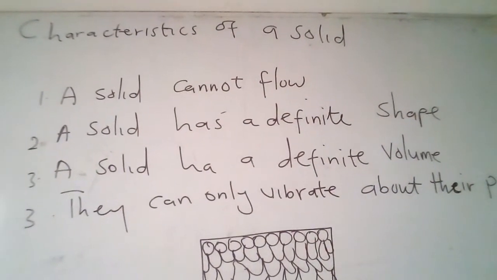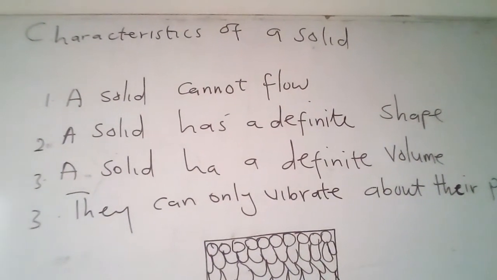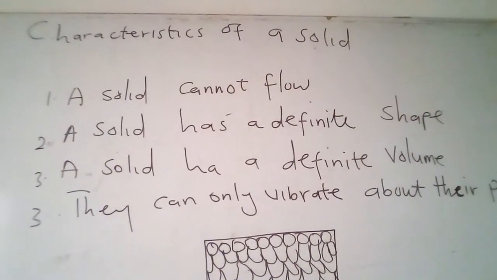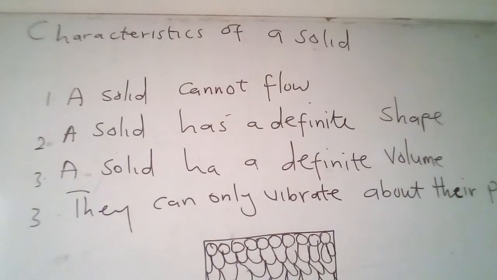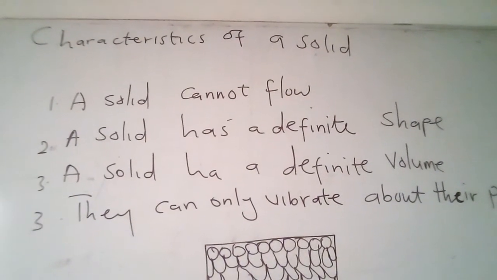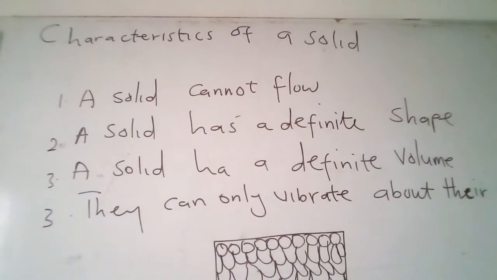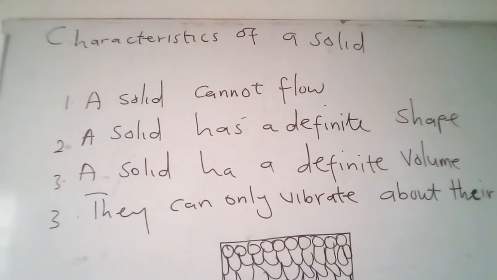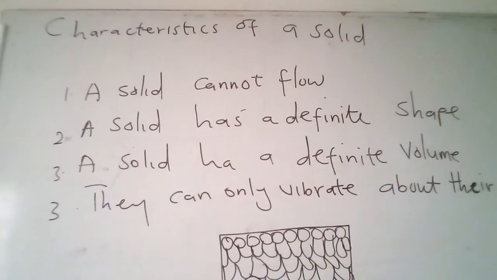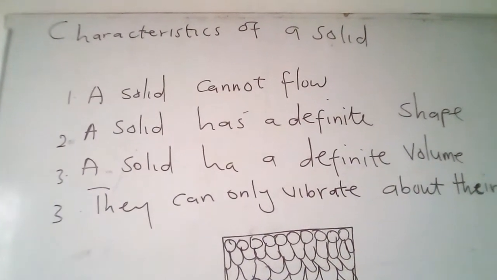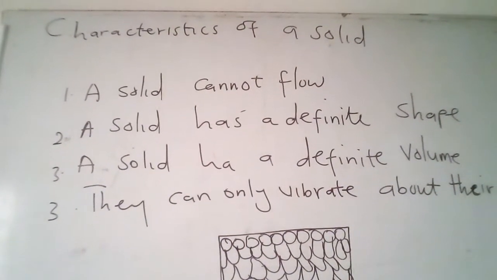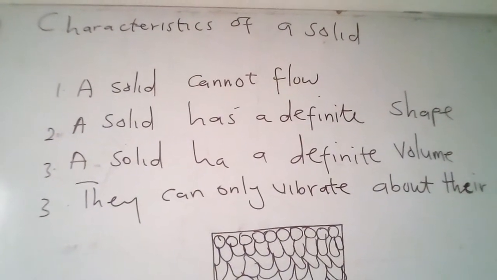In our previous video, we did matter, and we gave the meaning of matter. We said matter is anything that has mass and can occupy space. Then we gave the natures of matter: atom, molecules, and ion. Then we said that the states of matter are solid, liquid, gas. So now we are on the characteristics of solid, which will be learned in this video.